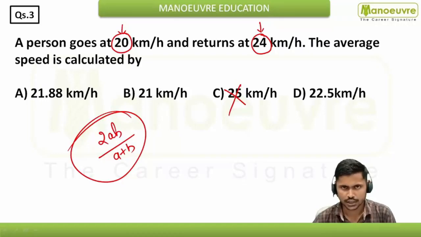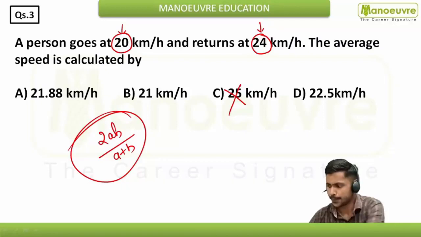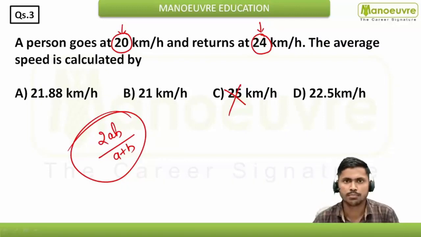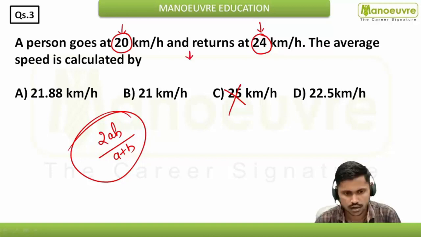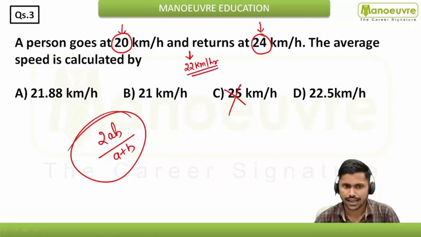How basically you have to decipher here. So कभी भी in this particular case your answer will be less than the middle value. So 20 और 24 जो middle value है, that will be nothing but 22 किलोमीटर. Okay, and the answer will be less than this 22 किलोमीटर. Less than means या तो ये या तो फिर ये आंसर, राइट?